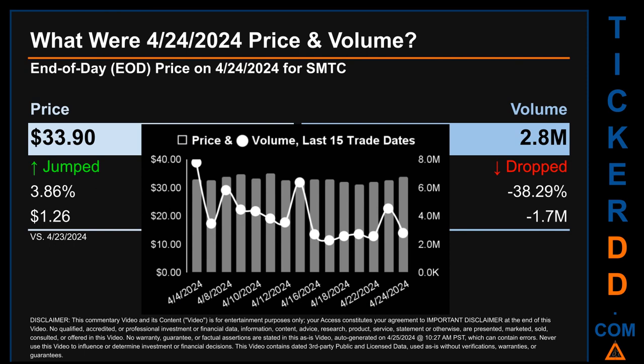The graph shows price and volume for the last 15 trade dates. Across a range of $3.95, the max and minimum end-of-day price were respectively 35 and 31.05. Volume saw a range of 5.5 million, from a day low of 2.3 million to a day high of 7.8 million.